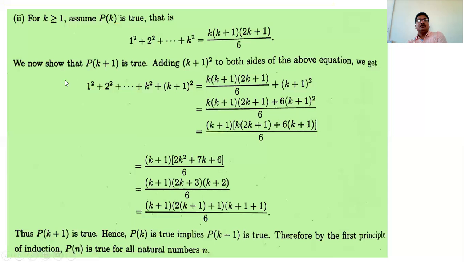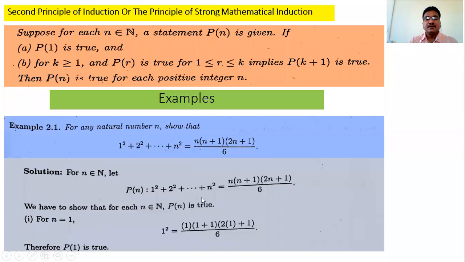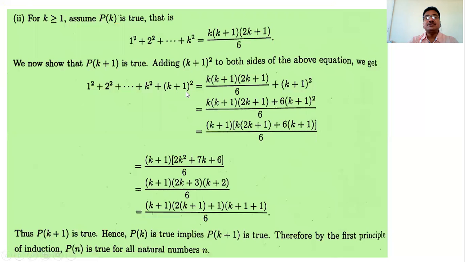What we have to prove? We have to show Pk plus 1 is true. That is, substitute n as k plus 1. What do we have? 1 square plus 2 square plus ... plus k plus 1 square. This is LHS. The previous quantity of k plus 1 square is k square.